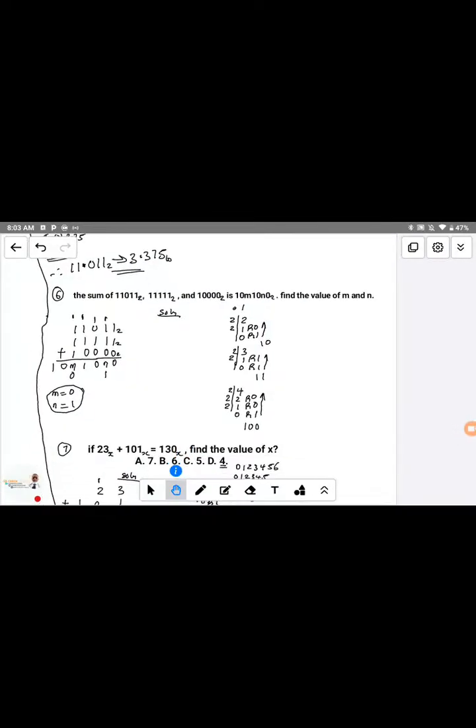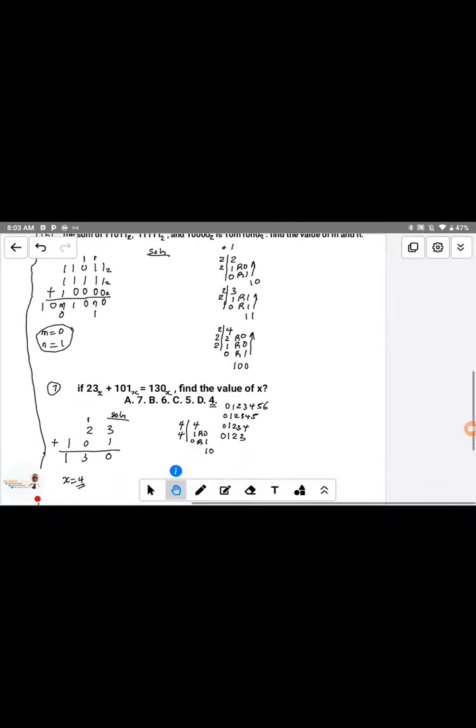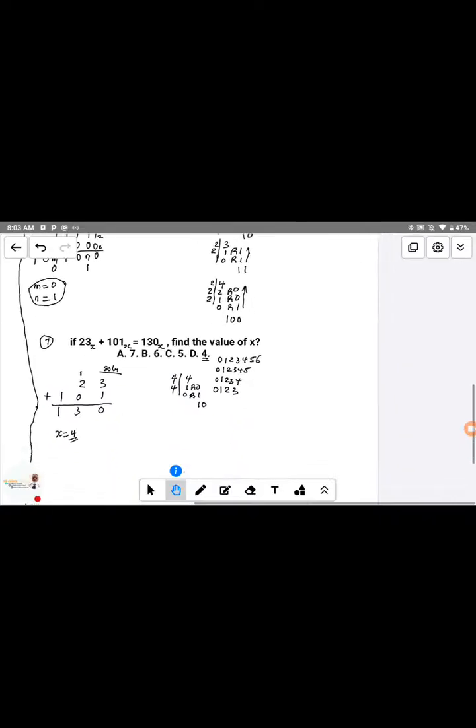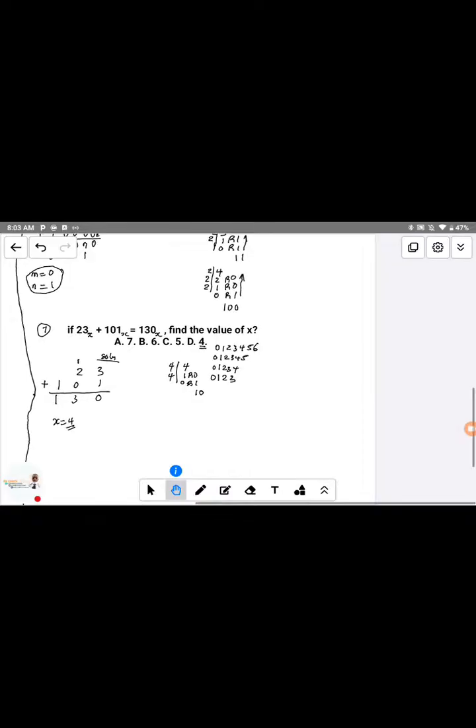So the next one we have is the 7th question. It's also addition and subtraction. It's also addition in a number system, but it's very different from question 6. So those are the questions that we have solved so far under this number based system, because we started the class yesterday, and we have been able to solve up to the 7th question.